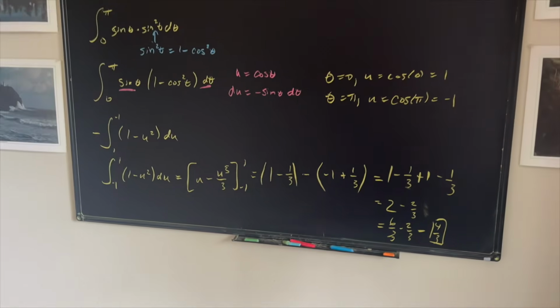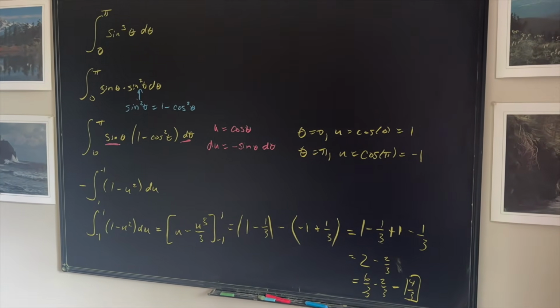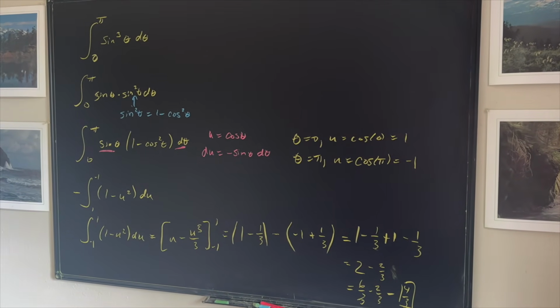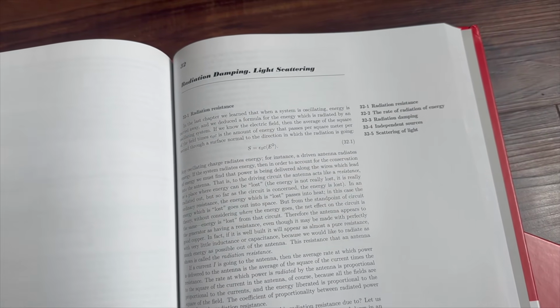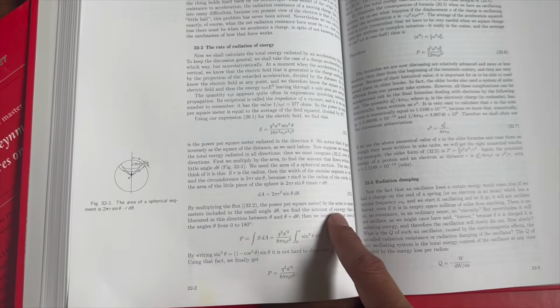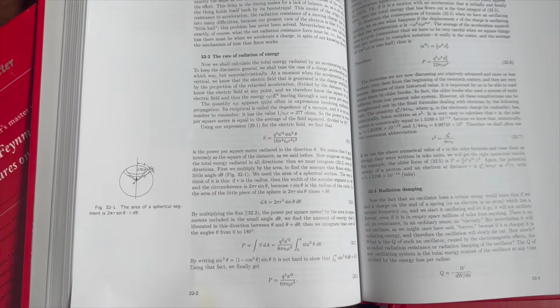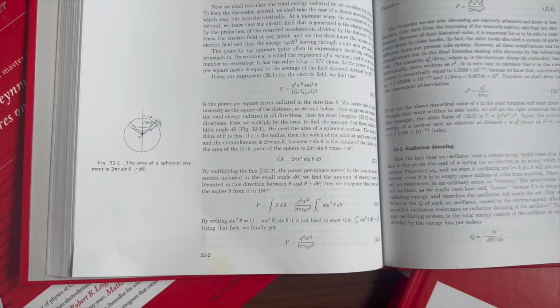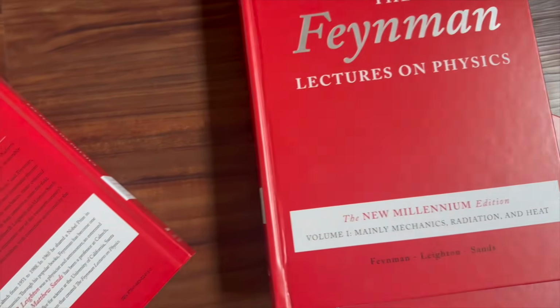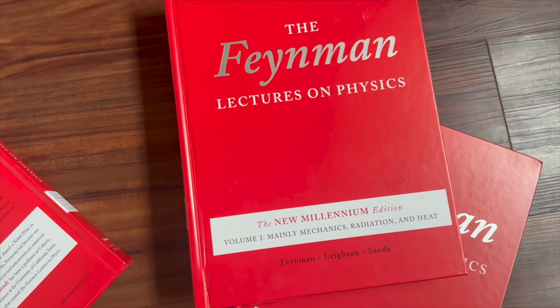What does that mean in terms of the physics problem that Mr. Feynman was talking about? I don't know. Let's go ahead and check it out. Well, it looks like this was in the section on radiation damping and light scattering. Not sure what this will mean. It looks like the rate of radiation of energy. Again, this goes way over my head. I just thought it was interesting that this showed up in this particular lecture of physics. This is volume 1. So I'm curious, if anyone has studied physics or can give a bit more understanding of how this relates to radiation damping, please let me know in the comments.